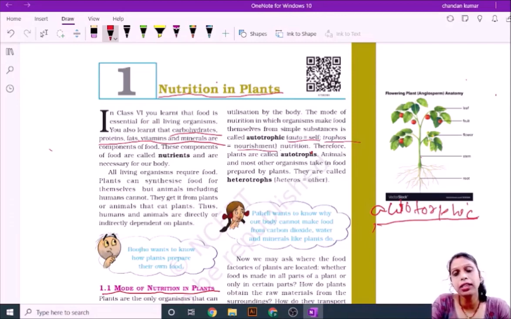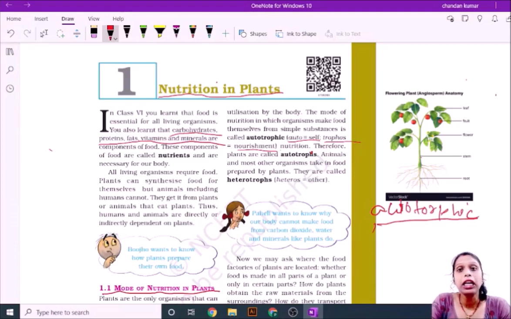Whereas animals and humans depend on plants and others for food, which is called heterotrophic. Hetero means other and trophic means nourishment, that is, other nourishment.